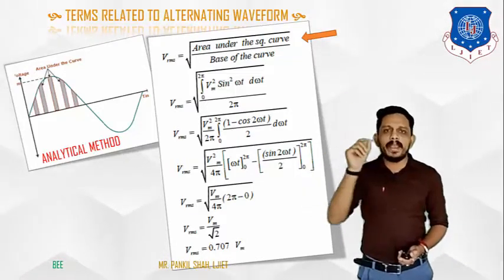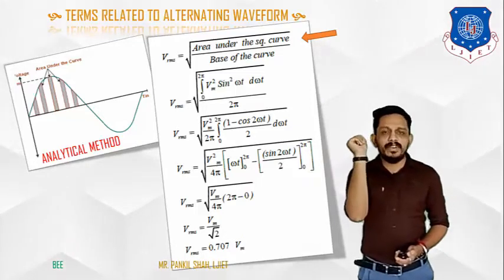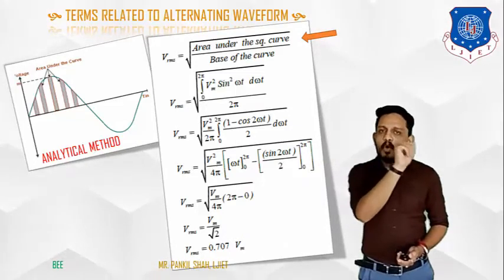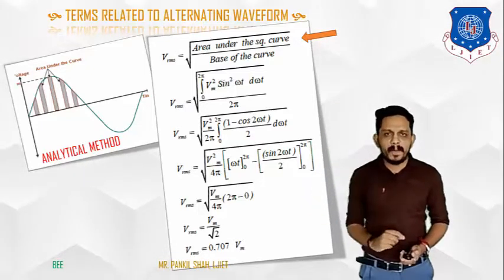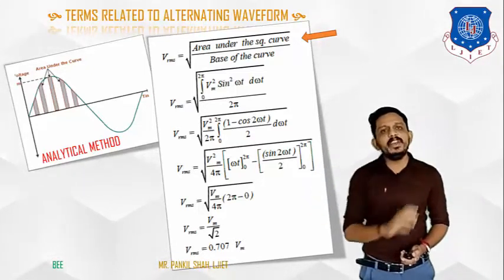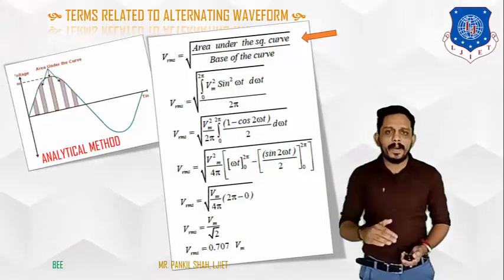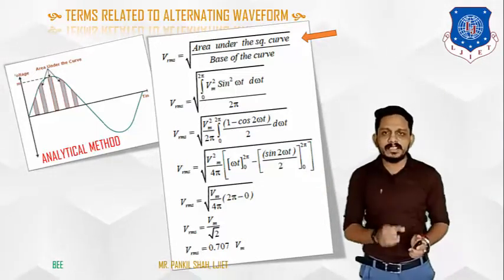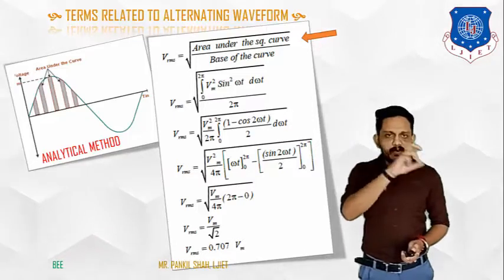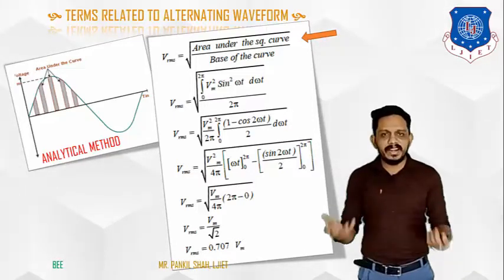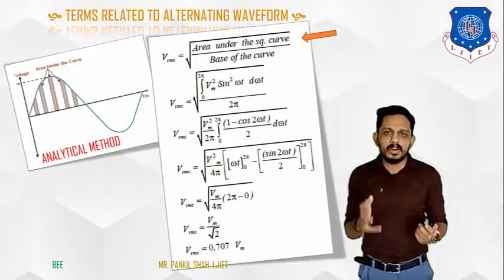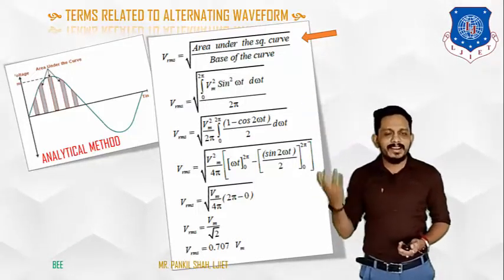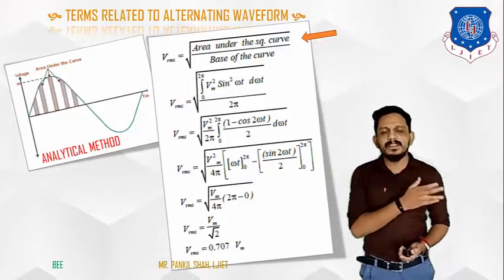So 0 to 2 pi V square, with respect to what are you doing this integration? Omega t, or you can say theta. So integration 0 to 2 pi V square d omega t divided by 2 pi. This whole term is now the mean and square. We have done the square and we have also done the mean, that is the average. And lastly, you have to take the square root, under root on that term. So here the equation is ready, that is root mean square.